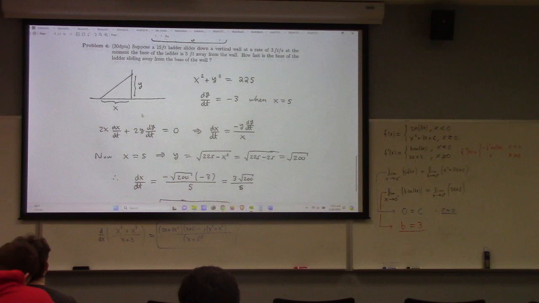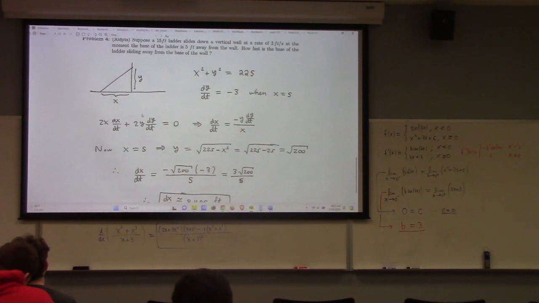And here's the sliding ladder problem. We talked about that in class. It's in your homework, right? I don't know. I like this.